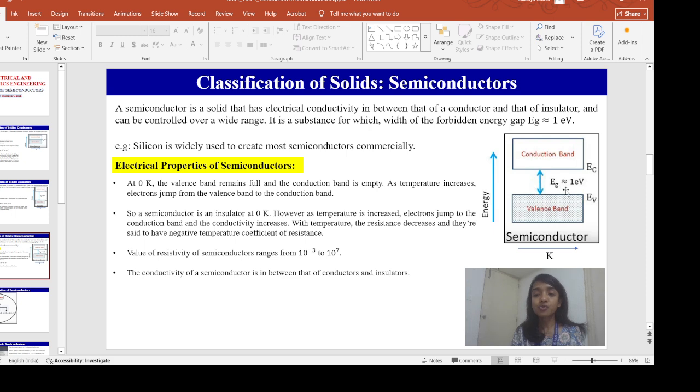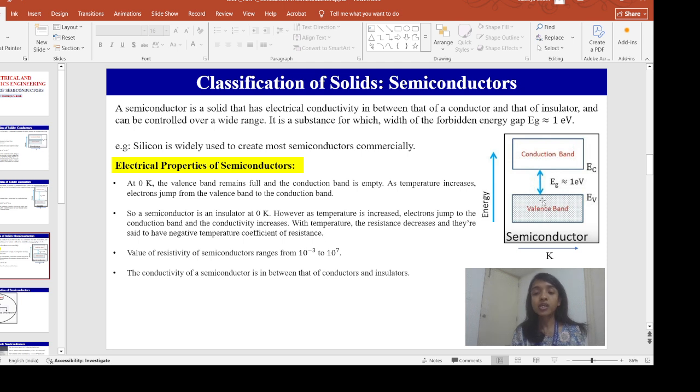Now as we keep on increasing the temperature, electrons keep jumping from the valence band to the conduction band, and as more electrons become available in the conduction band, what will happen? The conductivity will increase. Conductivity increases means resistance will decrease, and that is why semiconductors are said to have a negative temperature coefficient of resistance.